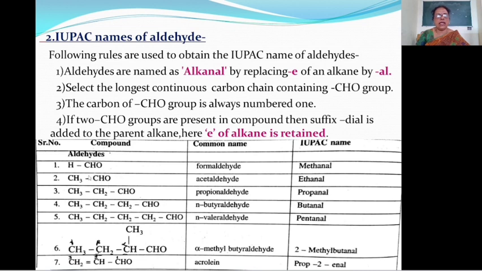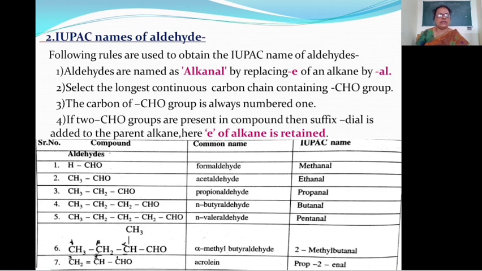Here the corresponding acid is acetic acid, then ic acid is replaced by aldehyde, therefore the name acetaldehyde. Third example is CH3CH2CHO. This is the derivative of propionic acid, then ic acid is replaced by aldehyde, therefore the name propionaldehyde.